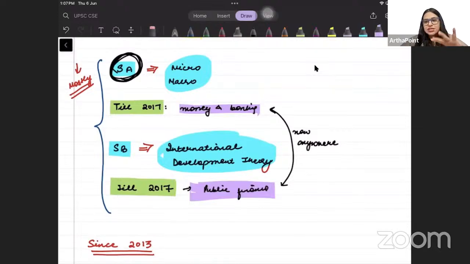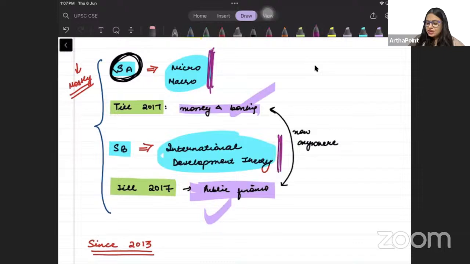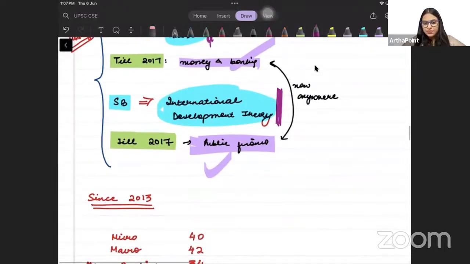So you can see money and banking and public finance either in section A or B. It can come either in section A or section B, but you will see that micro and macro have always been coming in section A, and international and development theory has been coming in section B, right?